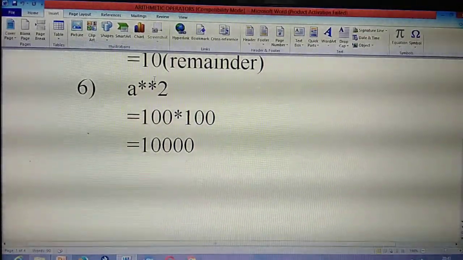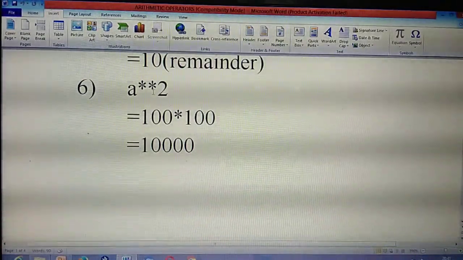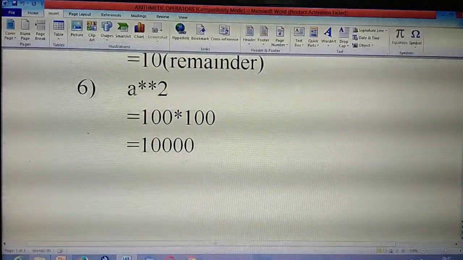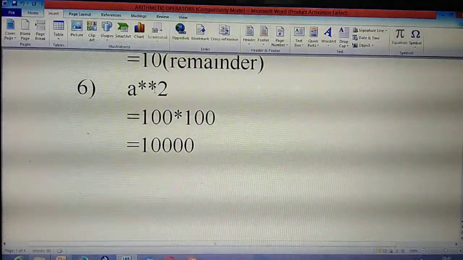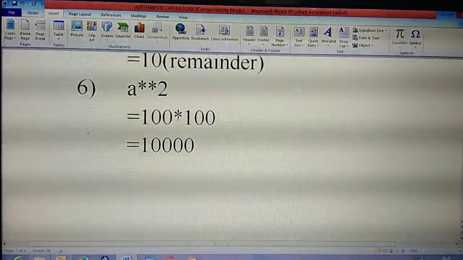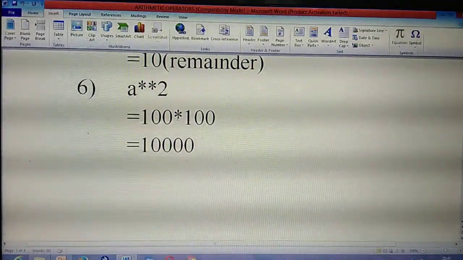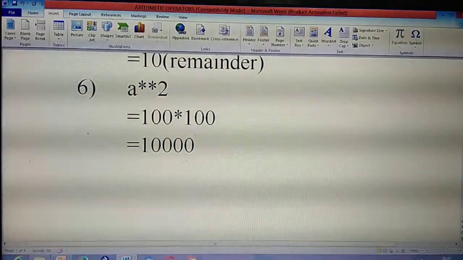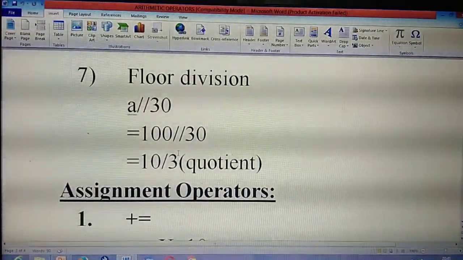Next one is exponent. What's the use of this symbol? The double star symbol means exponent, that means square. What's the value? That means A square. What's the value of A? 100. Two times you need to multiply. That's a square, 100 into 100. What answer will you get? 10,000.